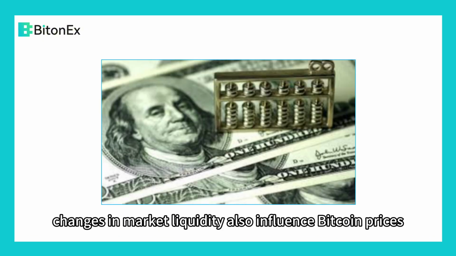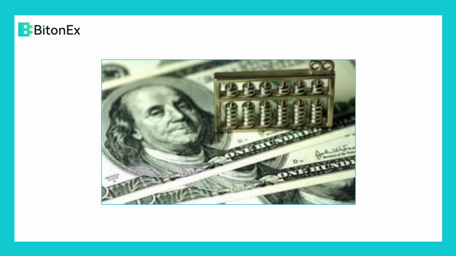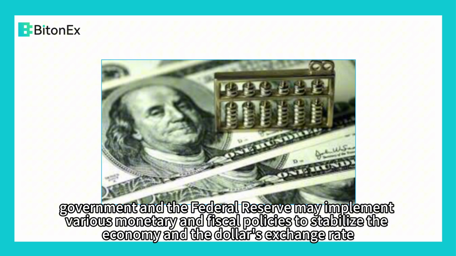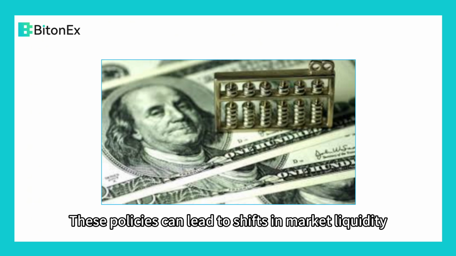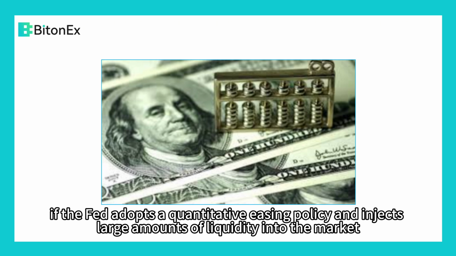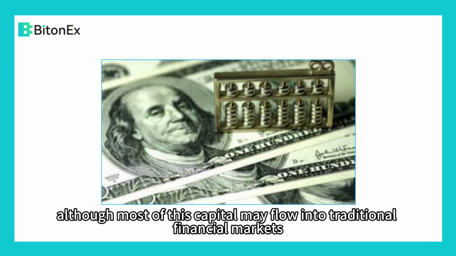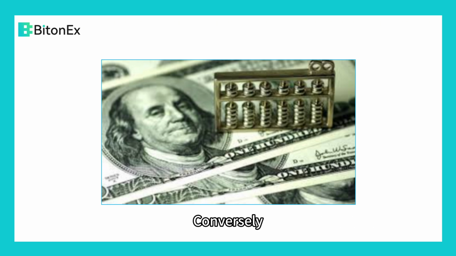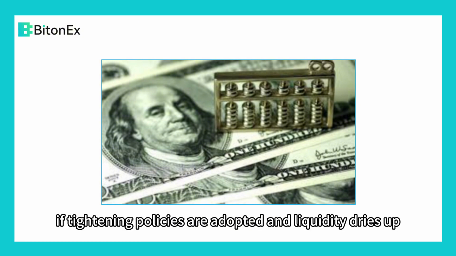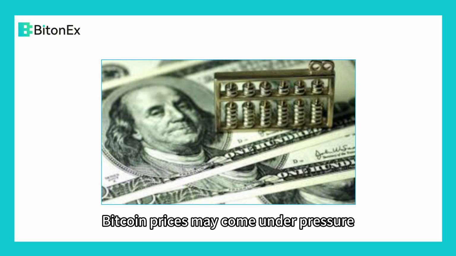Second, changes in market liquidity also influence Bitcoin prices. To counteract a dollar crisis, the US government and the Federal Reserve may implement various monetary and fiscal policies to stabilize the economy and the dollar's exchange rate. These policies can lead to shifts in market liquidity. For example, if the Fed adopts a quantitative easing policy and injects large amounts of liquidity into the market, although most of this capital may flow into traditional financial markets, some could indirectly enter the Bitcoin market, driving its price upward. Conversely, if tightening policies are adopted and liquidity dries up, Bitcoin prices may come under pressure.